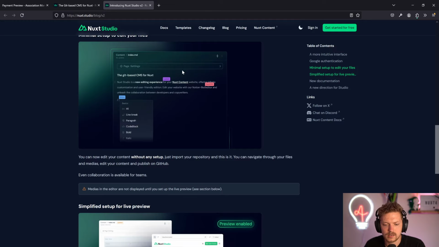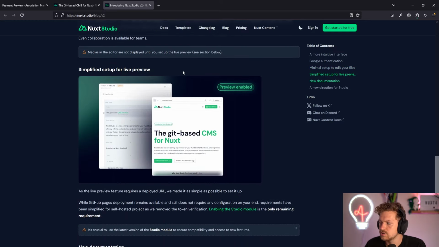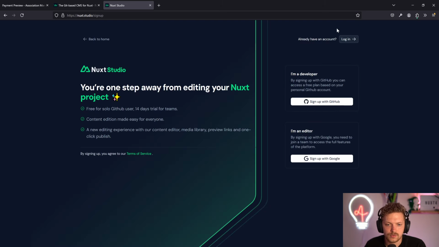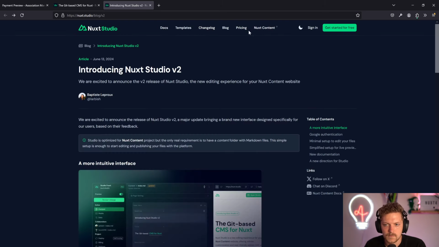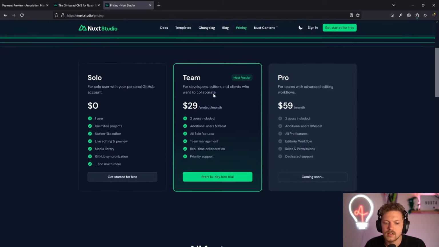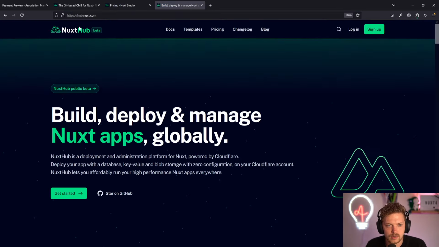It has a very lovely editor. It's a joy to use, and it's getting started for free. That works fine. And if we take a look at the pricing also here, solo, one user, unlimited projects will always be free, so you can try it out. And then as soon as you have more users, you can just go for it and use it as a team. And the last thing we're also using for the project is hub.nuxt.com, so Nuxt Hub.